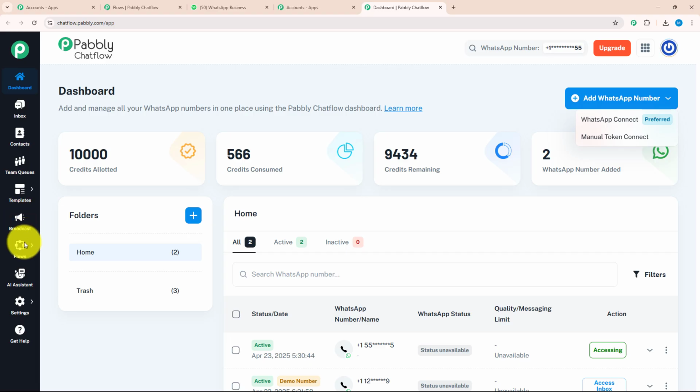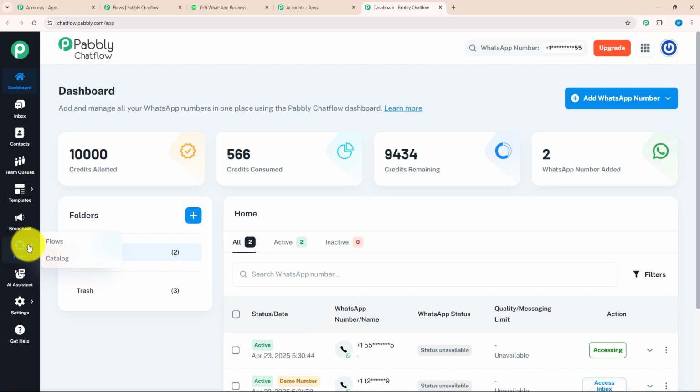Then we have Flow, which is a powerful tool to create a chatbot. After that, we have AI Assistant, Setting and Get Help. If you want to know each feature individually, we have created a separate video for that. Link will be provided in the description box. As we got to know each feature, let's get started building this flow.